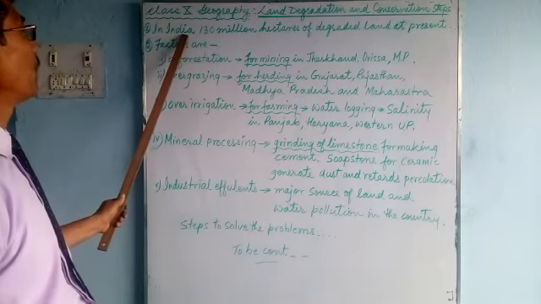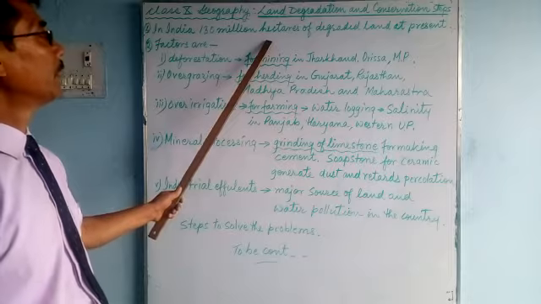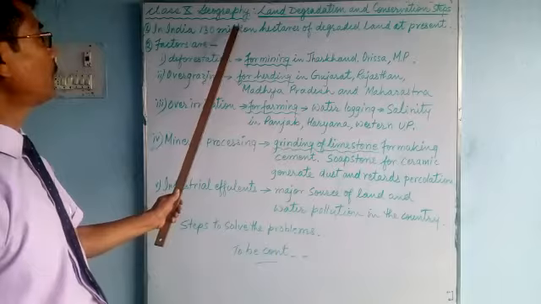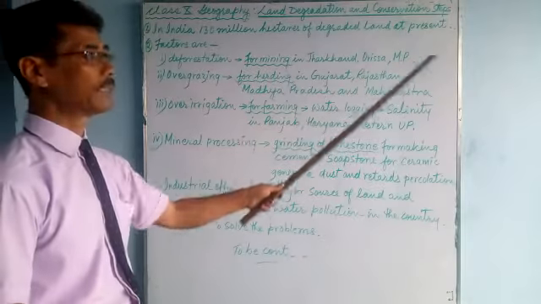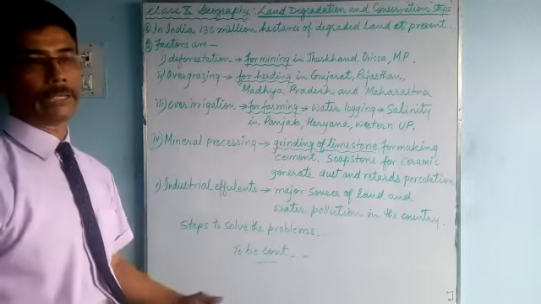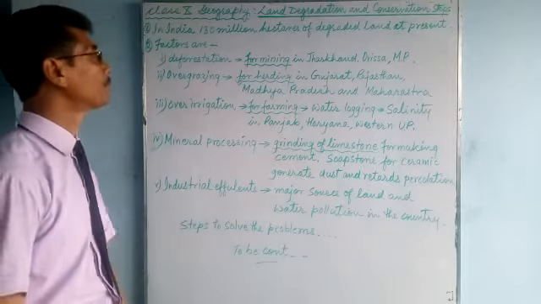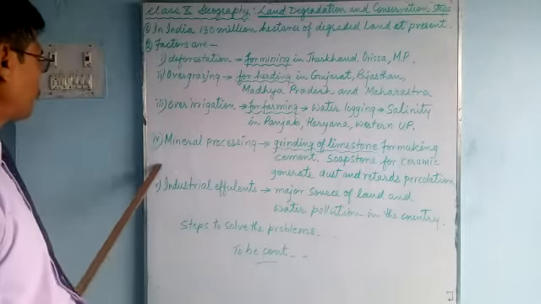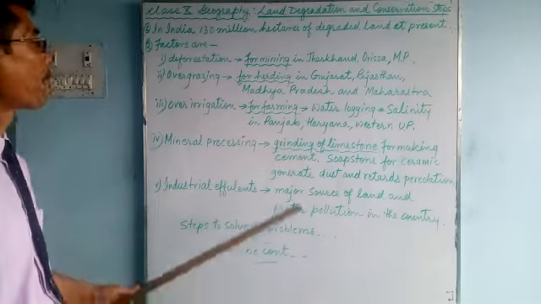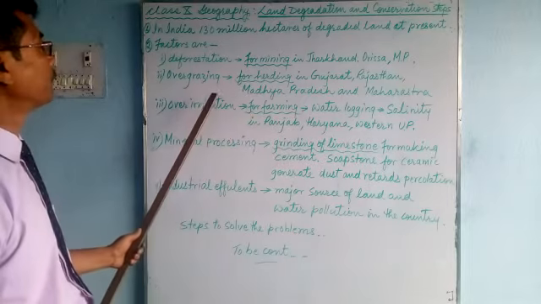In India, we have 130 million hectares of wasteland or degraded land at present. It is such a big area, degraded due to a number of factors. Here I have written certain factors, their causes, and the area also. What are the factors for degradation of land?